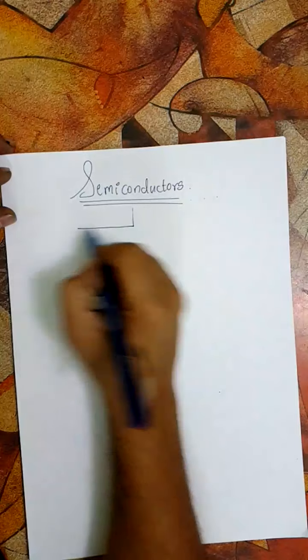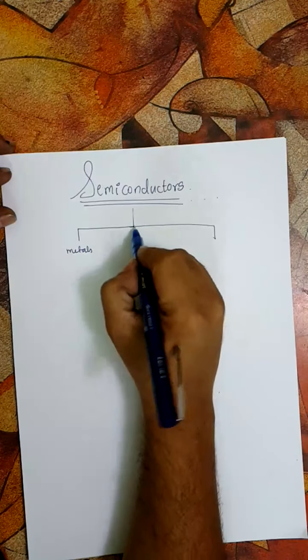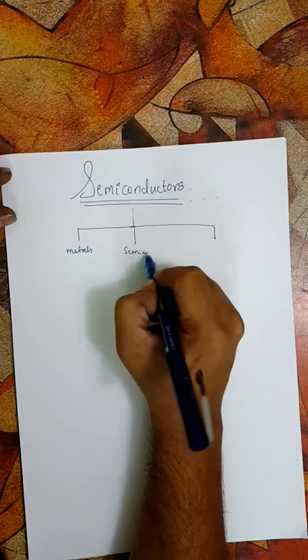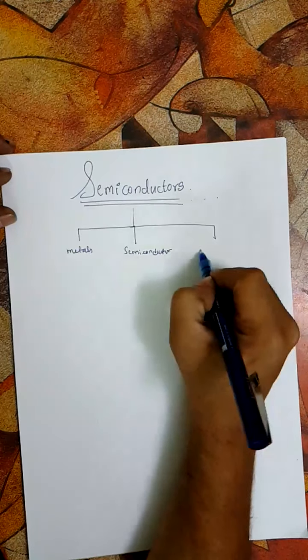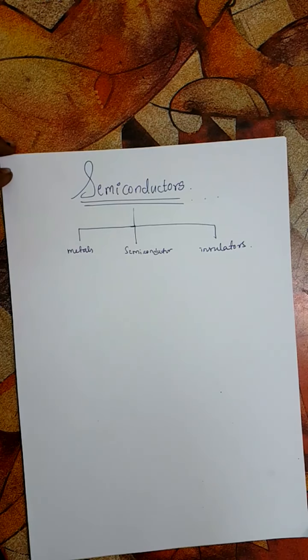So what are semiconductors now? We know that all materials can be classified into three categories. There are metals, and then there are semiconductors, and then there are insulators. These are classified according to their electrical conductivity. If you open page number 468 of your NCERT textbook, you can see the conductivity ranges and resistivity ranges for the metals, semiconductors, and insulators.